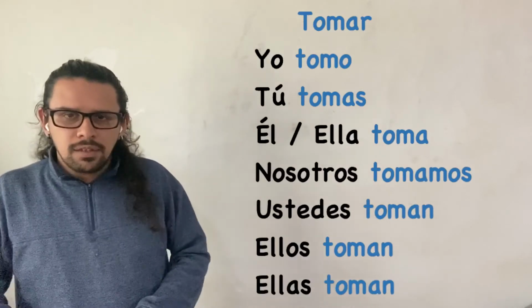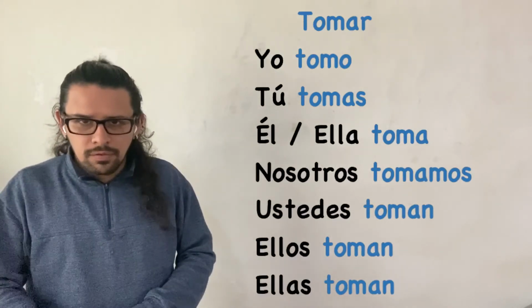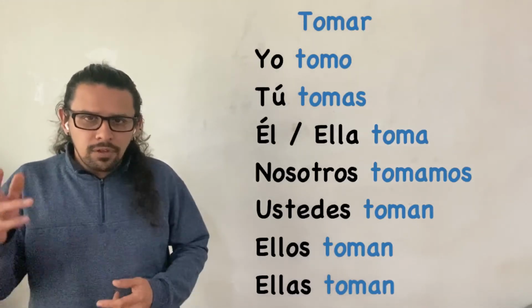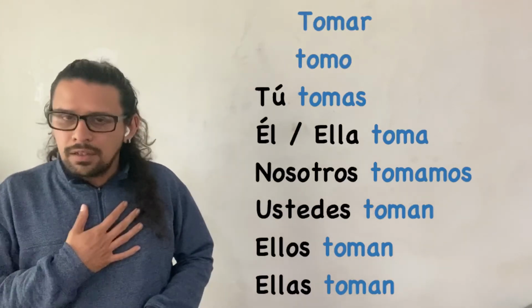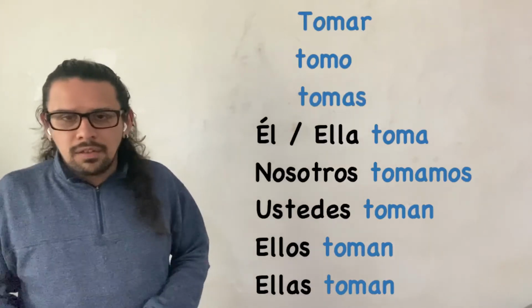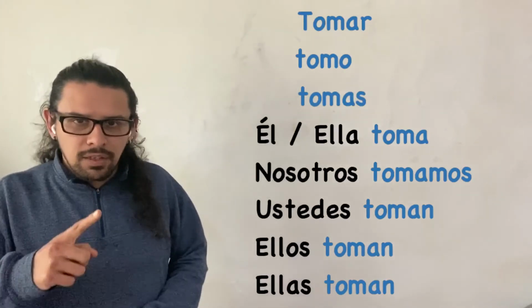When we conjugate this verb, we change the verb according to the person. Yo tomo. And it doesn't matter if I get rid of the pronoun, because in the conjugation is the person. I can say tomo and it's totally correct. Or if I say tomas, I know I'm talking about you, because the second person is implied in that conjugation.